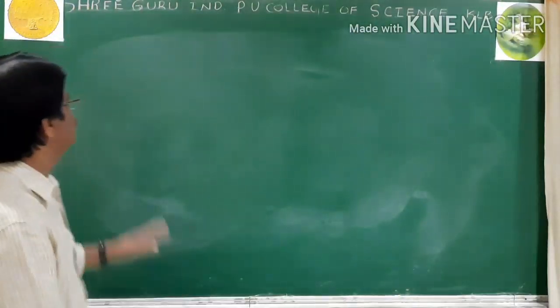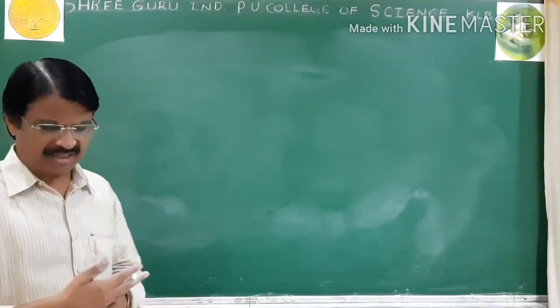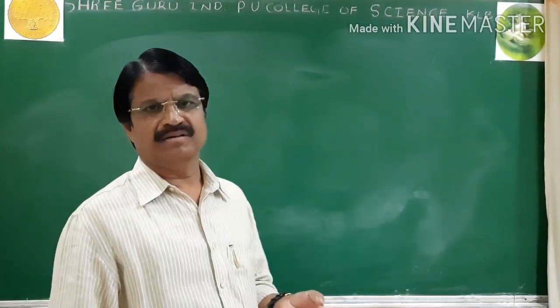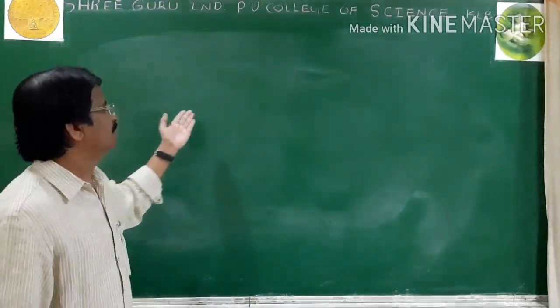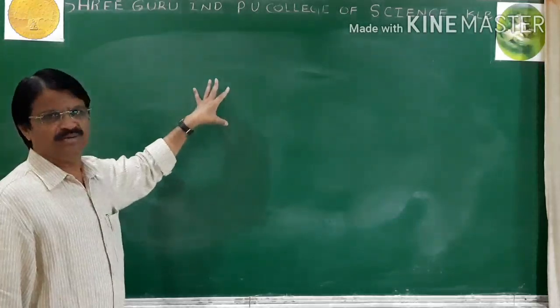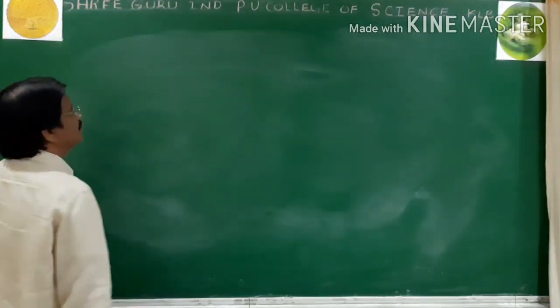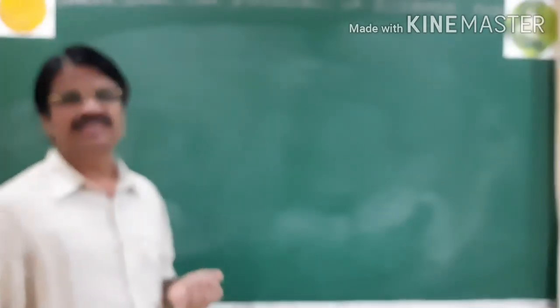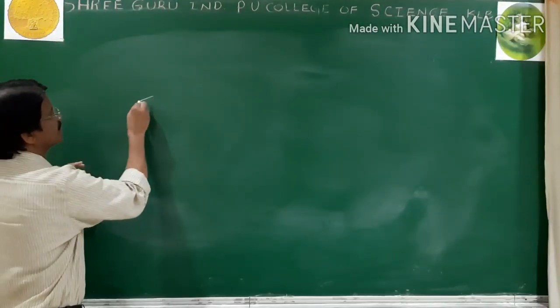So these SN1 and SN2 reactions will repeat many times in other topics like ether, alcohol, even ketones earlier. In different topics we are using the SN1, SN2 concept. Then in previous classes I told the preparations, how to prepare alkyl halides from alcohols and from alkanes, etc. Then I'll give you some examples.